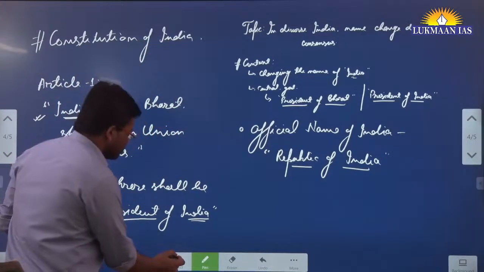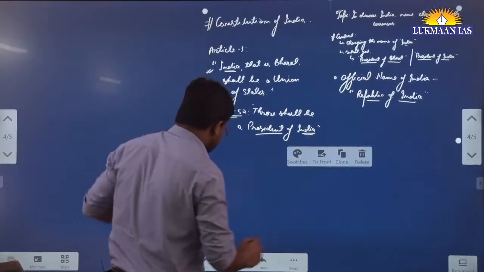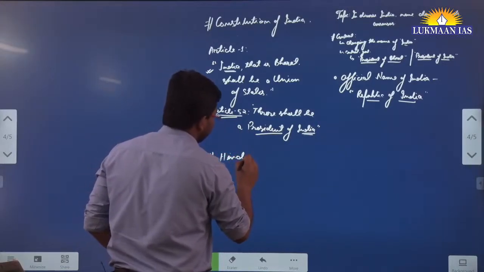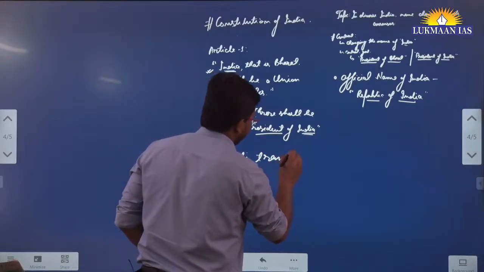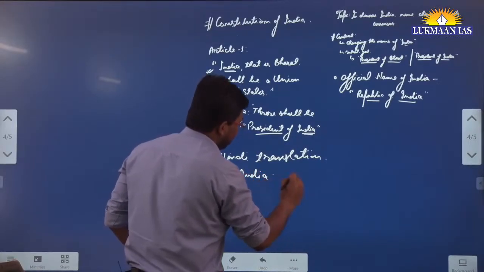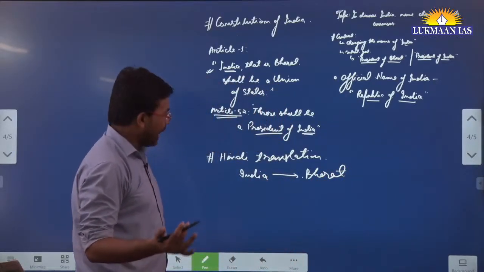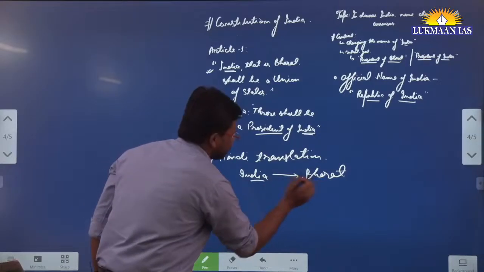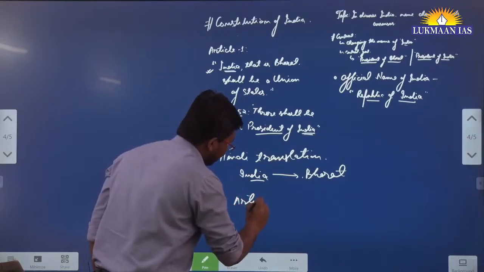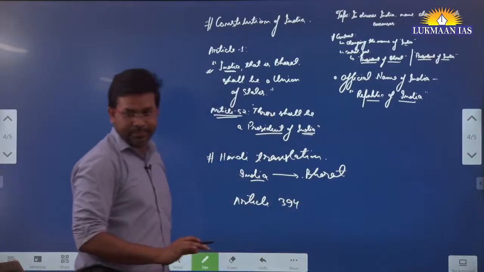However, the author also says that Bharat is not an unknown name, because in the Hindi translation of the Constitution of India, India has been referred to as Bharat. And to give official status to this, there is an article in the Constitution of India, Article 394A.